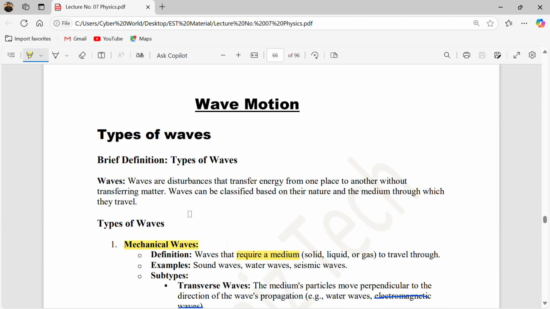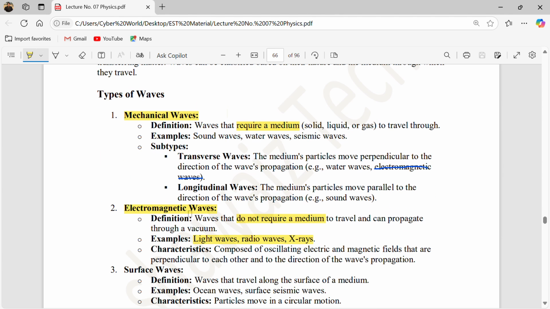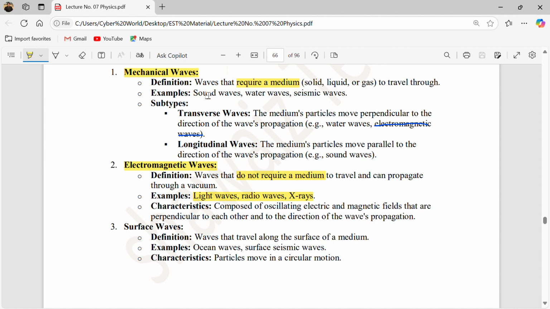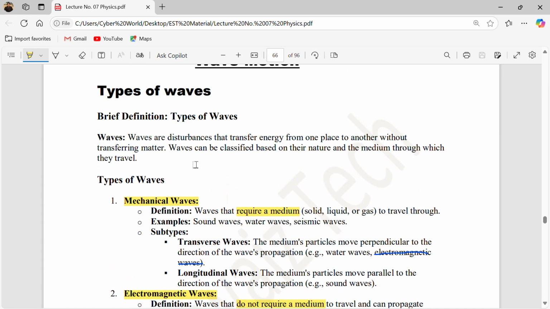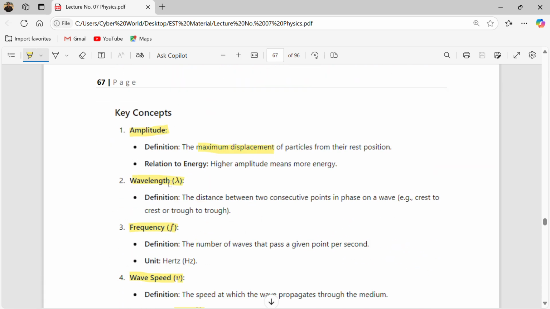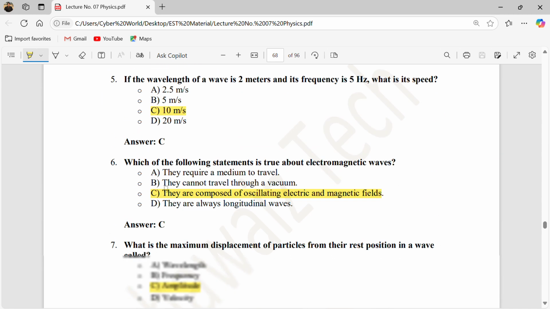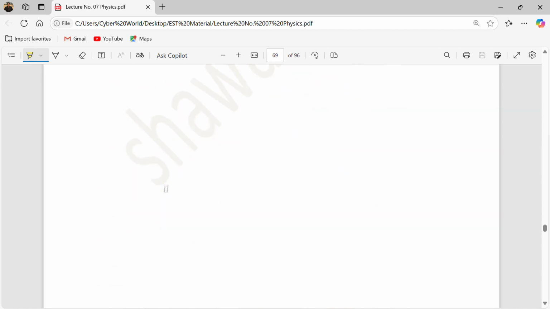This is our chapter number 5. We already covered wave motion. In wave motion, we covered in detail all these subtopics: mechanical waves, electromagnetic waves, and surface waves. We discussed all the key points and their relevant MCQs.